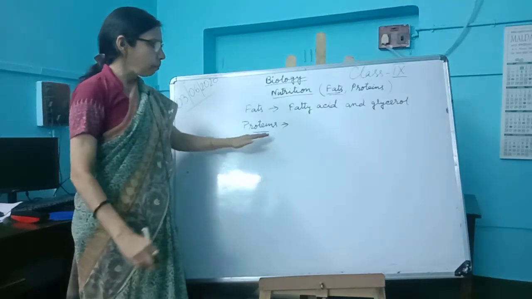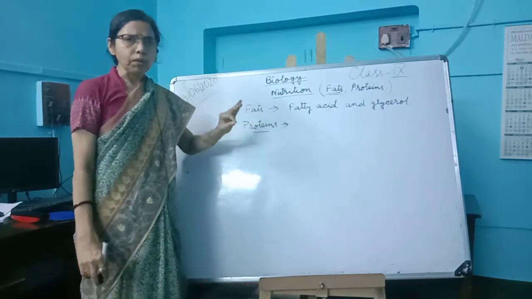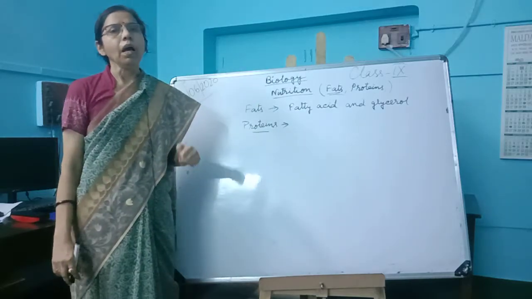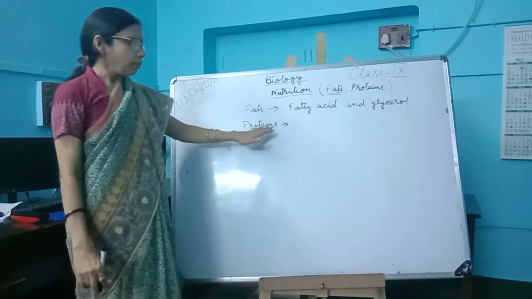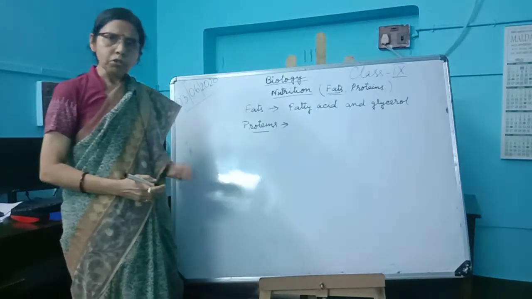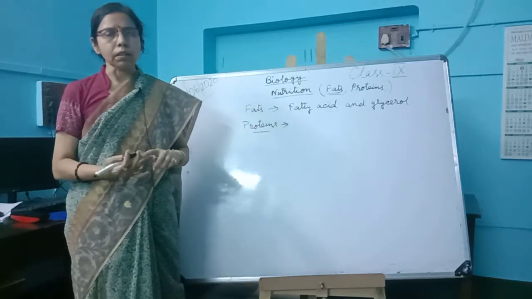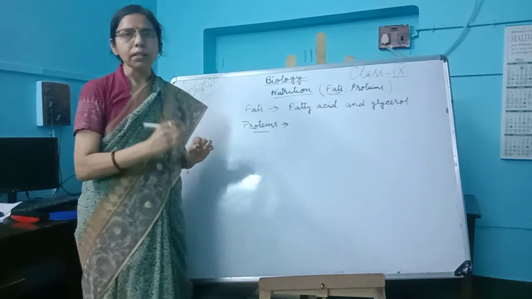Nitrogen is one of the major components of protein. All proteins contain nitrogen, and in some cases phosphorus and sulfur are also present.